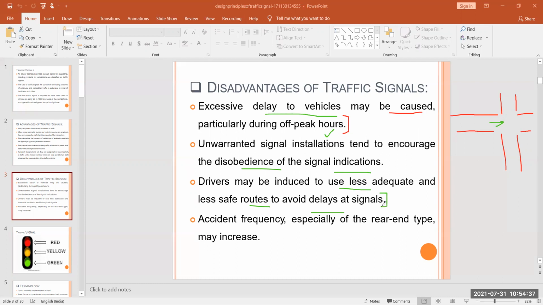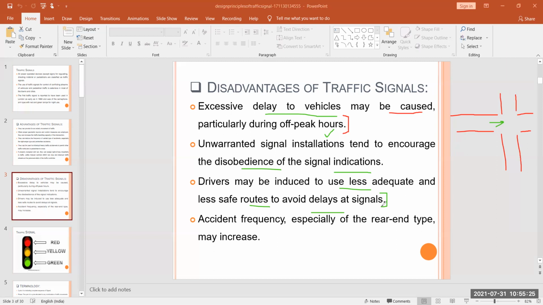So it is also a disadvantage that at many places, if the driver finds more time is needed for a stretch, and in that particular section of the road more signals are available, and at every signal they have to stop their vehicle, then they do not want to stop at every signal. So to avoid the delay at signals, drivers generally follow less adequate and less safe routes.